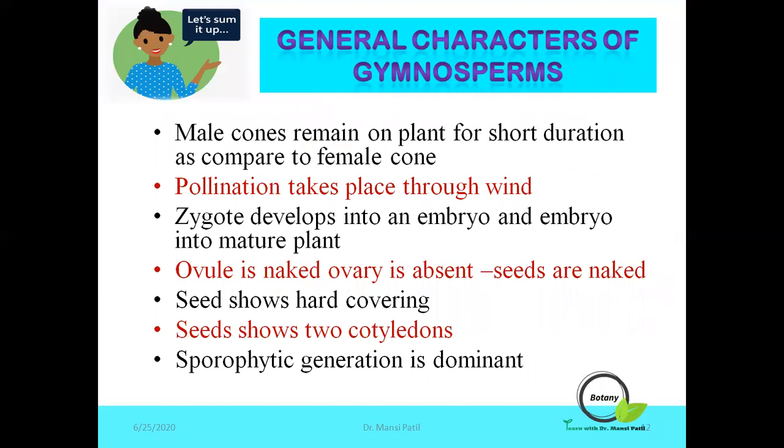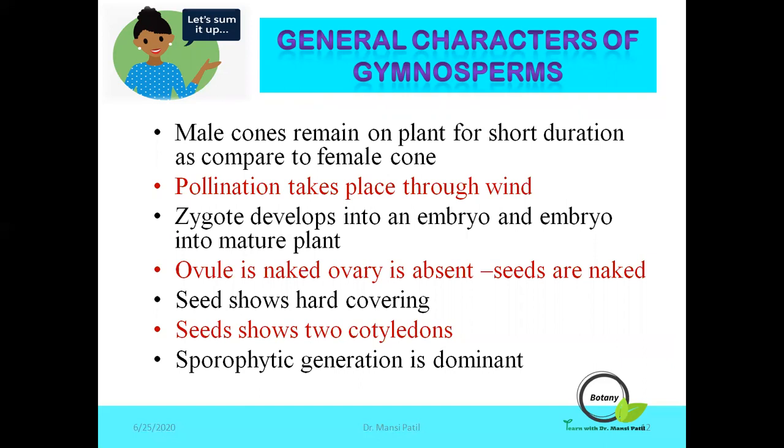As the plants are heterosporous, male and female gametophytes are separate. The male cones remain on the plant for a short duration while female cones remain for a relatively longer duration due to slow development after fertilization, for example in Pinus.